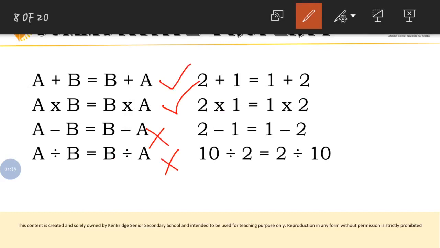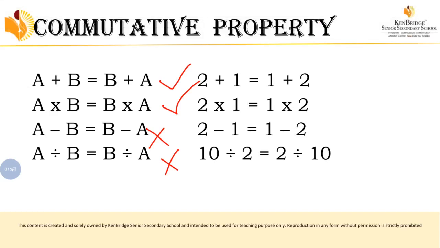So in the sense, this commutative property is satisfied by addition and multiplication, but subtraction and division is not satisfied. So we can conclude from this that addition and multiplication is commutative and subtraction and division is not commutative.